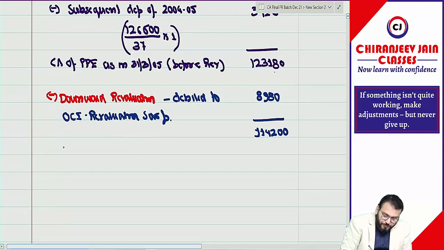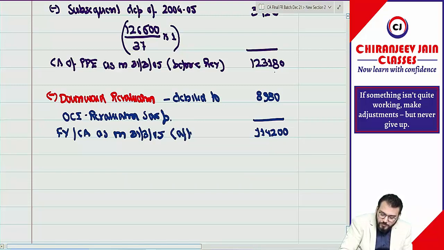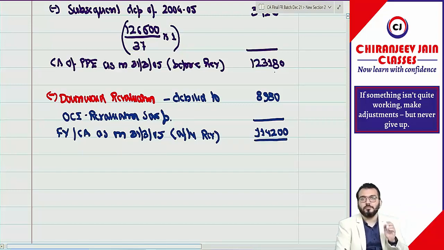And this becomes fair value, or you can say carrying amount as on 31st March 2005 after revaluation. Got it.